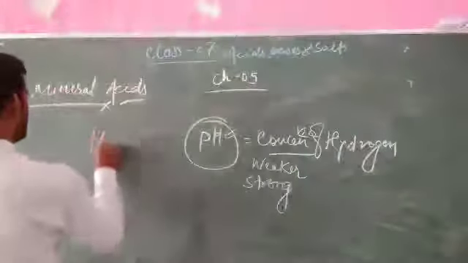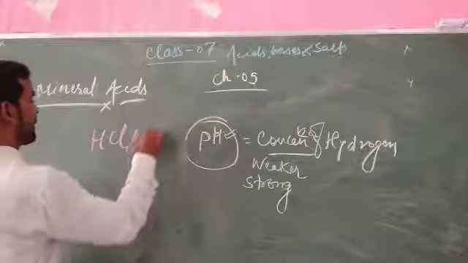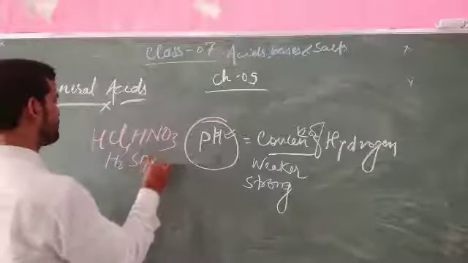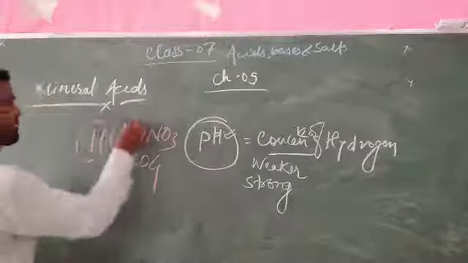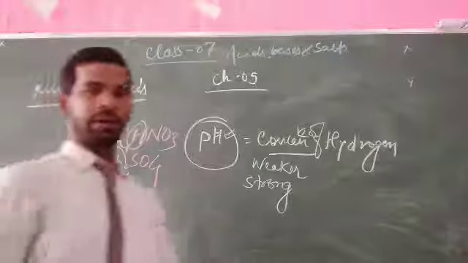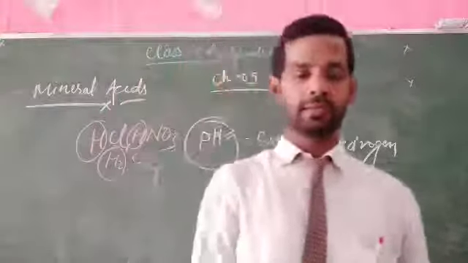That is HCl, HNO3 and H2SO4. Why? Because of the amount of hydrogen present, so they are called strong acids.